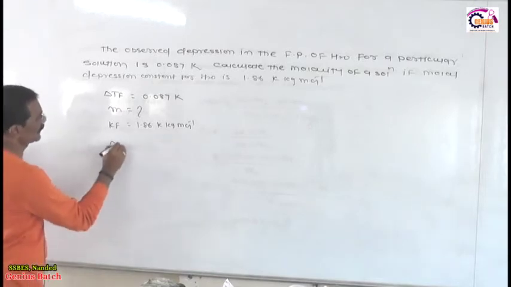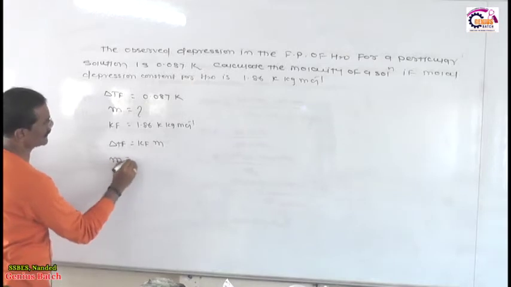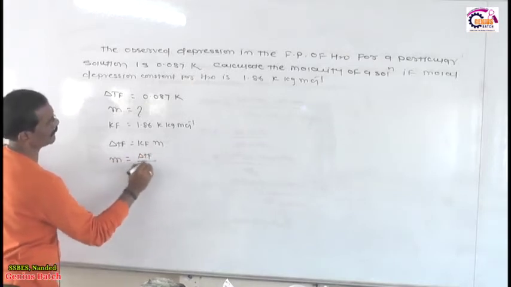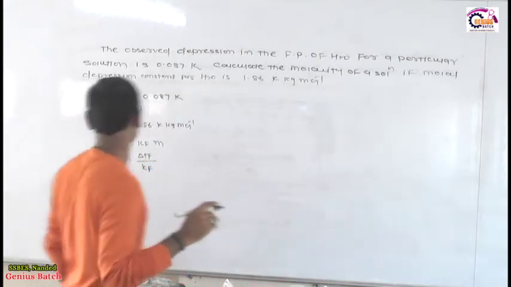So, what is the way? ΔTf is equal to Kf into m. Therefore, m is equal to ΔTf upon Kf. So, this is a very simple relation. By using that, we calculate the m.